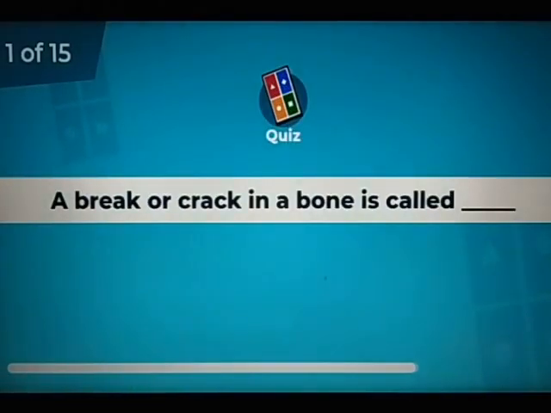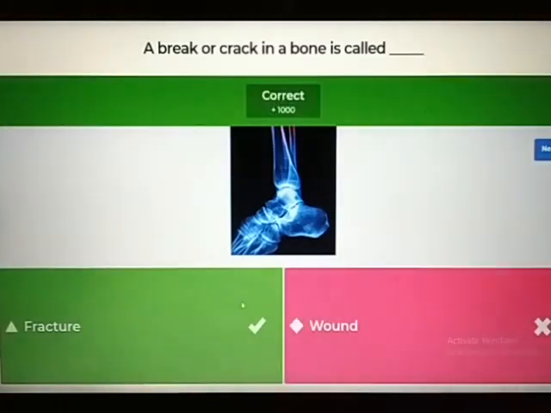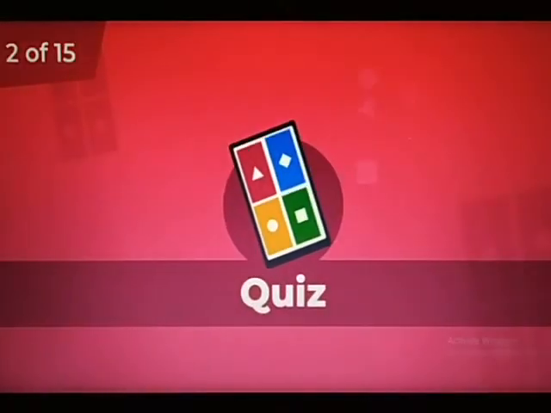A break or crack in a bone is called. Children, you have the options fracture and wound. Which is the correct answer? Yes, it is fracture. Children, a wound is caused by a cut on any part of the body, whereas a fracture is totally related to bone injuries, right? So the answer here is fracture.